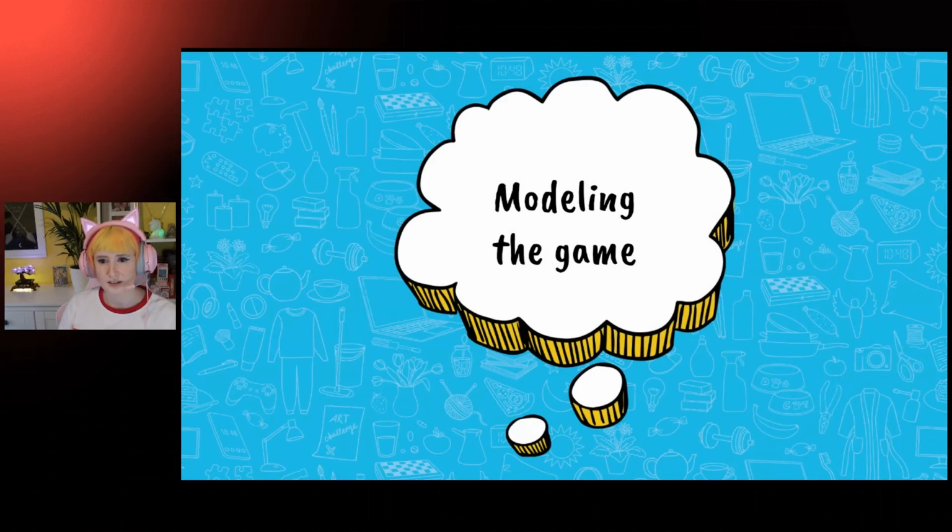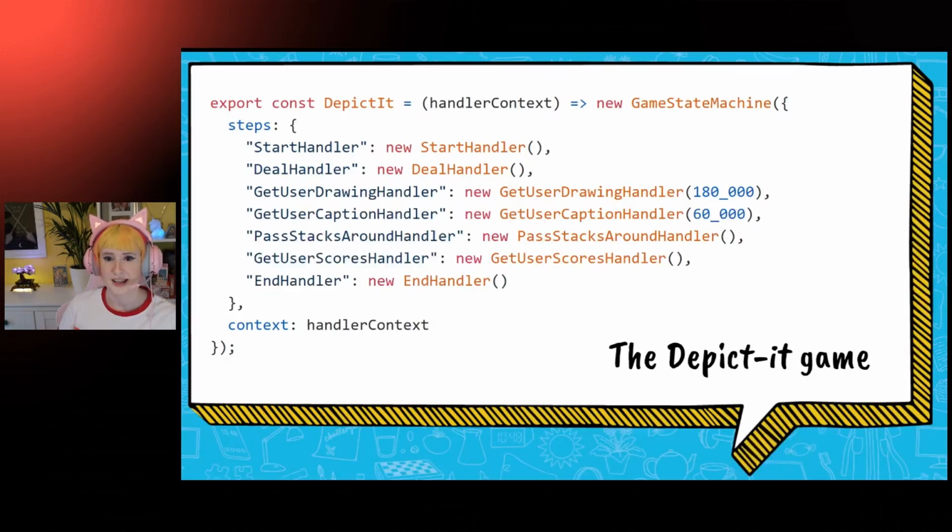So our game logic is going to be encoded as a series of handlers, which are configured in our state machine. And each handler is going to represent a single phase of the game, like dealing the cards or asking for users to send drawings, etc. So this is what the entry point of the depicted game looks like. It references all of the game handlers and returns the game definition needed to create a game. And it's a function. We're going to pass an Ably connection inside the handler context parameter, and it returns a fully created game state machine instance to run in the Vue.js app.